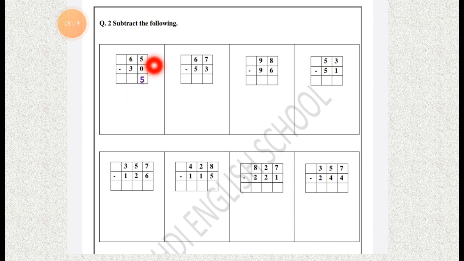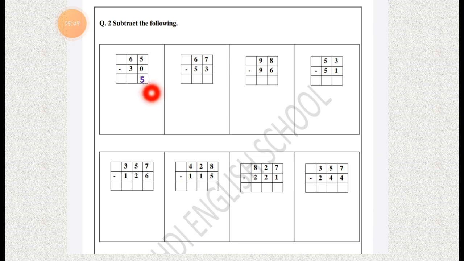Whenever you subtract 0 from any number, you will get the number itself. I repeat this sentence so you will easily understand: whenever you subtract 0 from any number, you will get the same number as the answer.